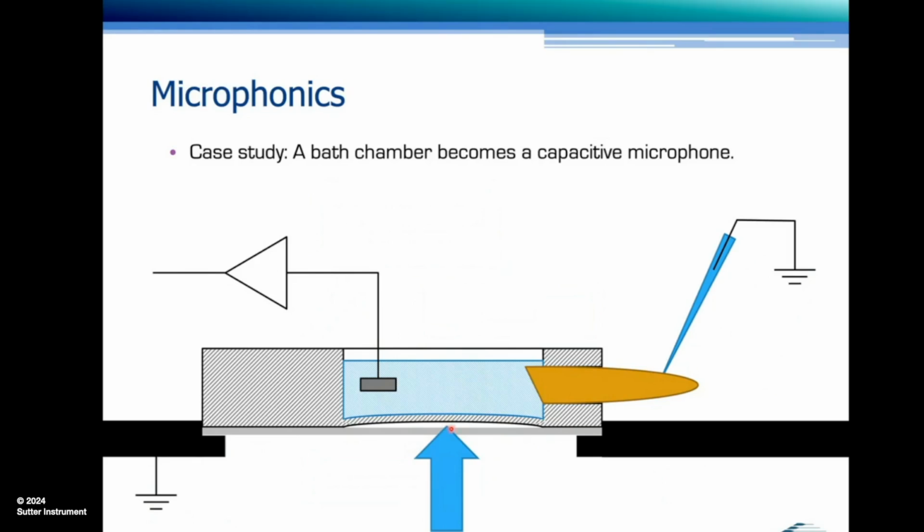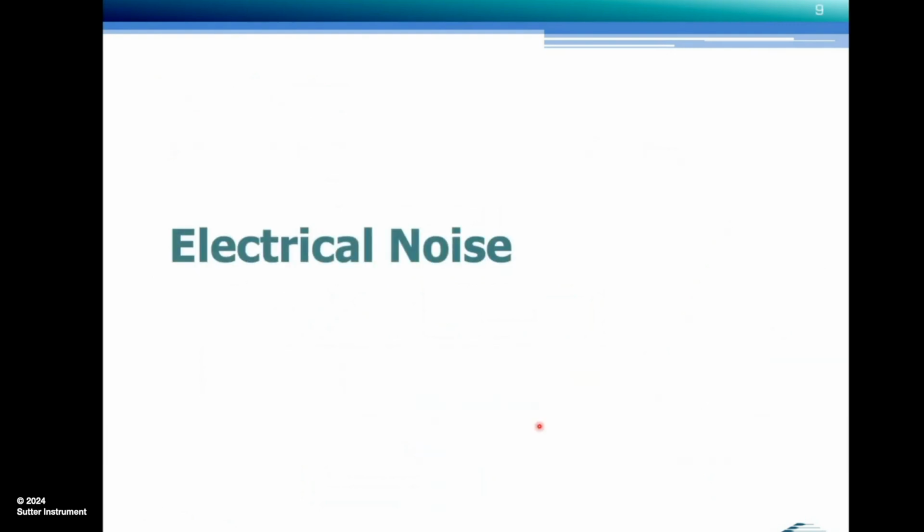Sound waves would compress the air, and then the capacitance between the bath chamber solution and the grounded stage would cause a capacitive microphone that I would see in my recorded signal. The fix was easy, just cutting out the bottom here, but finding what the problem was took me, I think, about 2 weeks or something like that.